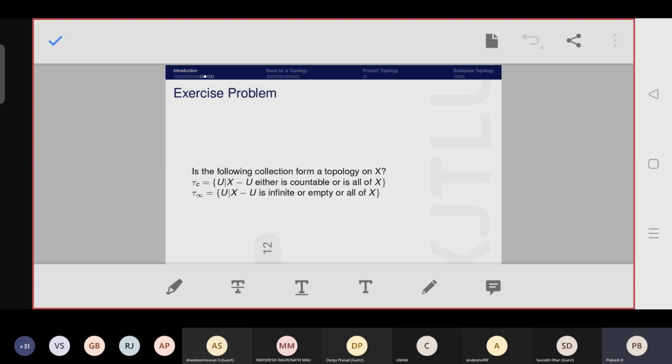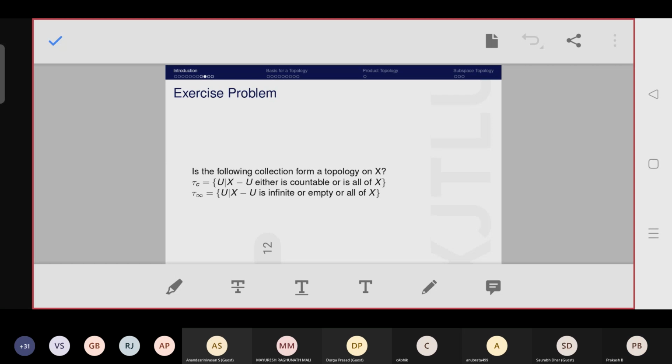So tau c is a topology, and this topology is called the co-countable topology or countable complement topology. This is also a GATE question.